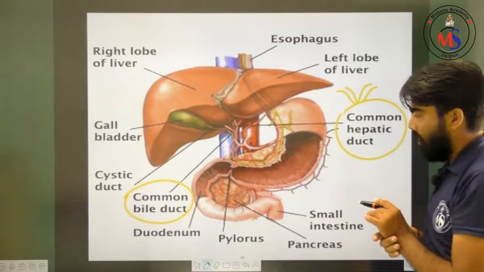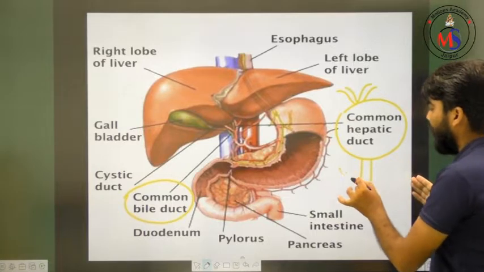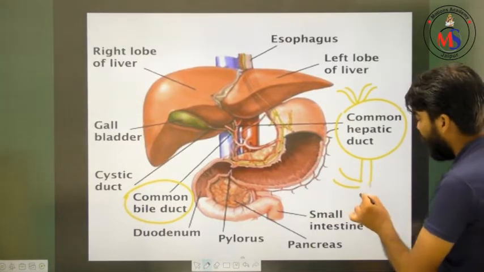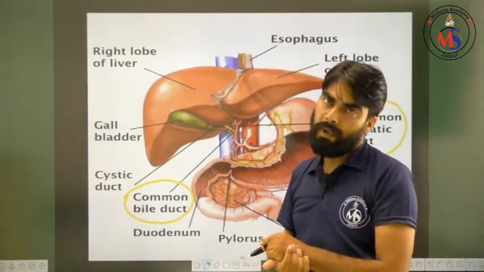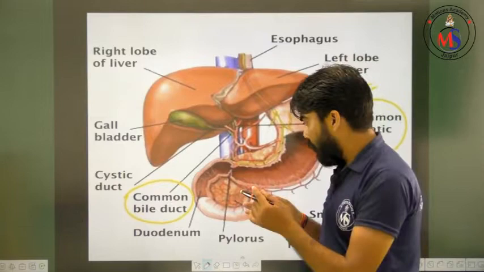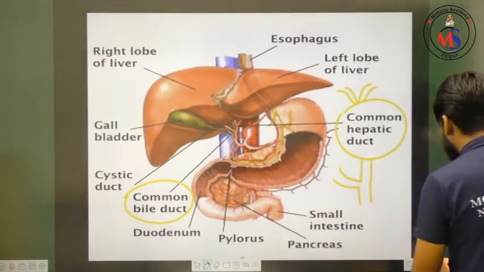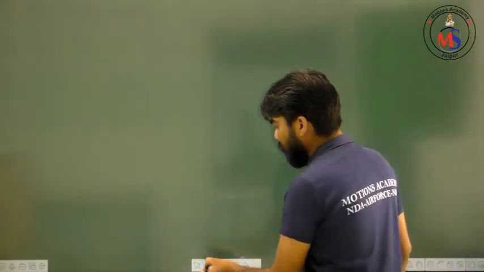Now one more thing: when this common hepatic duct is connected with the cystic duct, it will be known as the common bile duct. If you are not understanding my concept, I can teach you with a separate diagram also. Friends, watch carefully what I want to say.